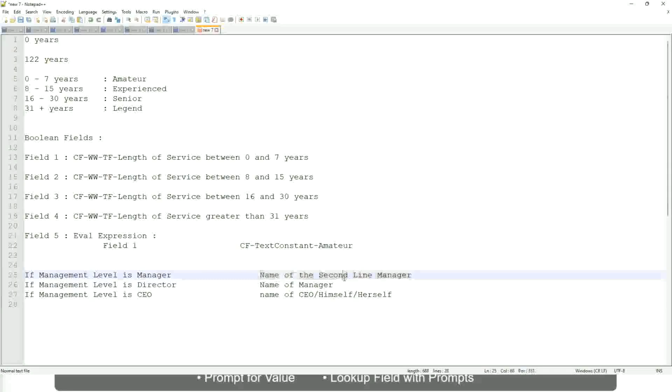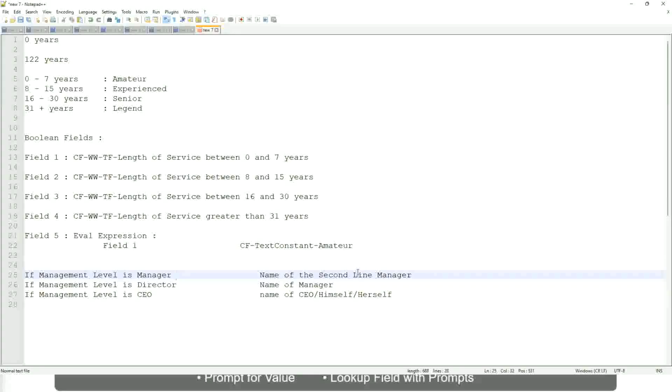So this is not a hard-coded text that you can put in. It will be dynamic depending on the worker. So you have to return something that is dynamic, that is stored in a field.